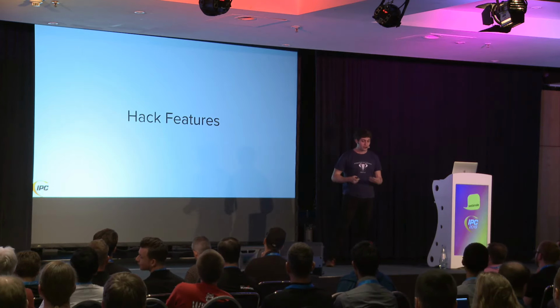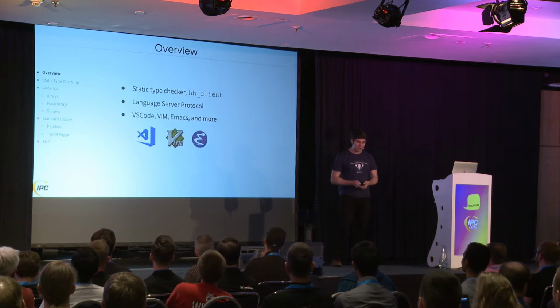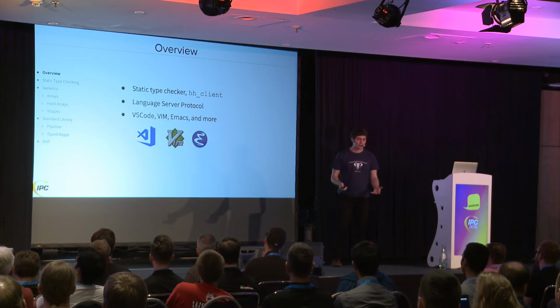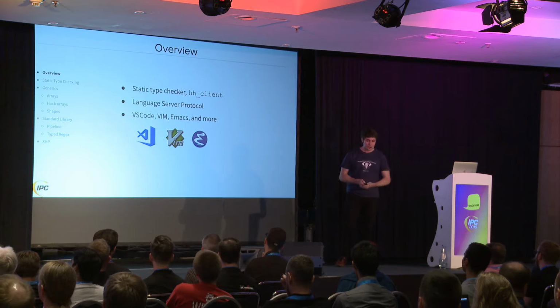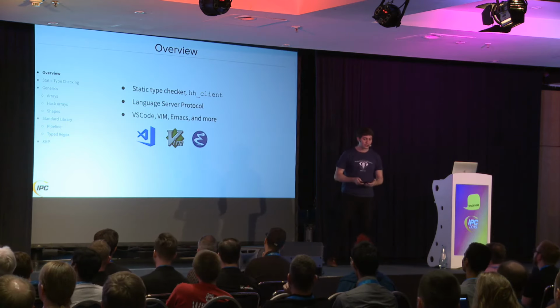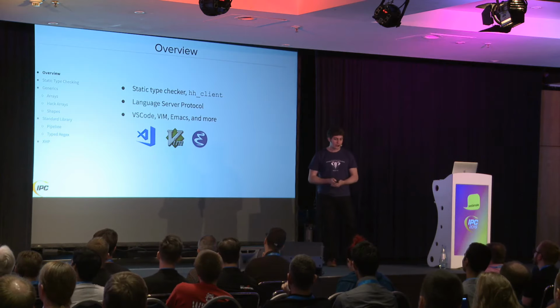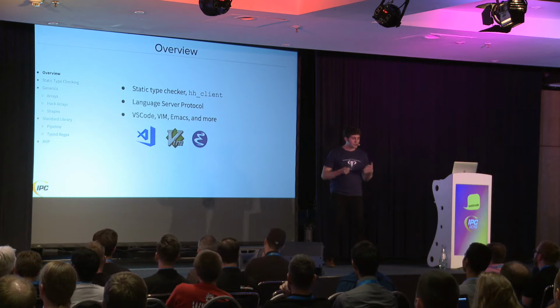So before I talk about our journey, let's talk a little bit about what Hack actually is and how it works. The fundamental experience of writing Hack code is interacting with a static type checker. It's called HHClient. It's a binary that you can invoke on the command line. But the way we mostly use it is through this thing called the language server protocol. And this will interact with text editors like VS Code and Vim. And it says server, but it doesn't run on another server. It still runs on your computer.